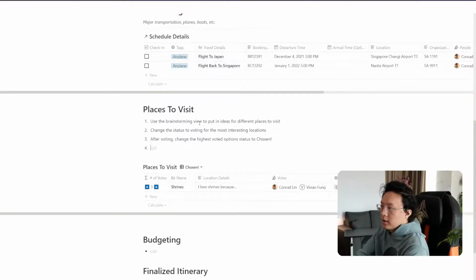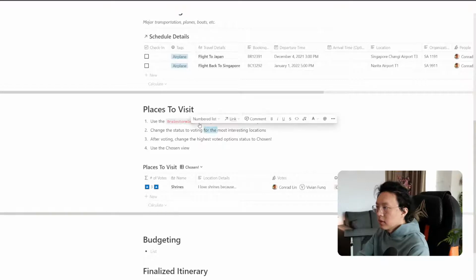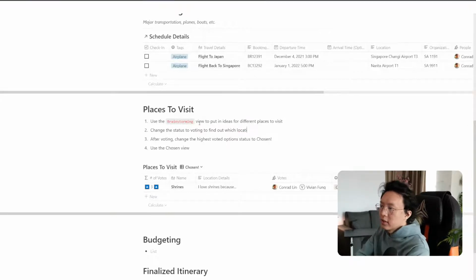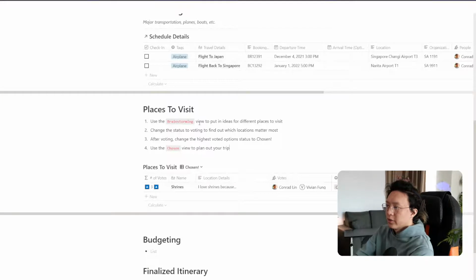Use the chosen view to find out which locations matter most. Use the chosen view to plan out your trip itinerary.